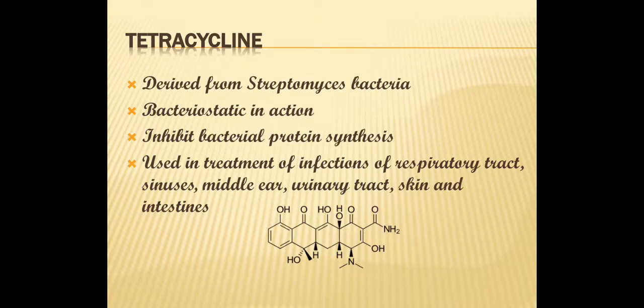Coming toward the next category of antibiotic, which is termed as tetracycline. If you look at the word tetracycline, it is actually a combination of two words. Tetra means four, and cycline actually means cyclic structure, ring-like structure. So look at the diagram. You can see that in this chemical formula, four ring-like structures are present. Tetracyclines are known as tetracyclines because in their chemical structure they have four ring-like structures, and they are natural antibiotics which are derived from Streptomyces bacteria.